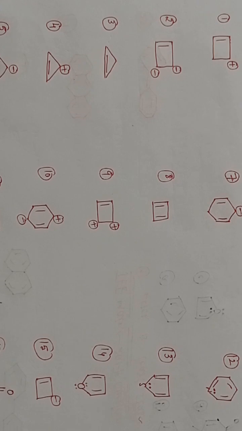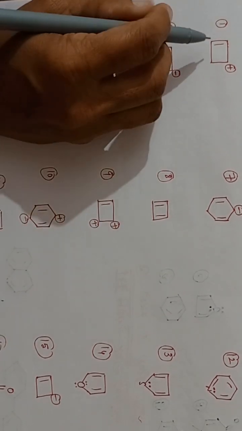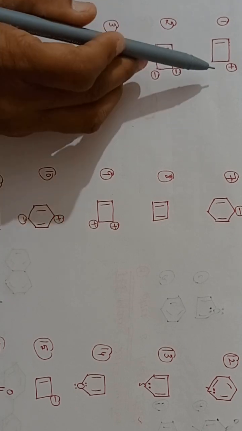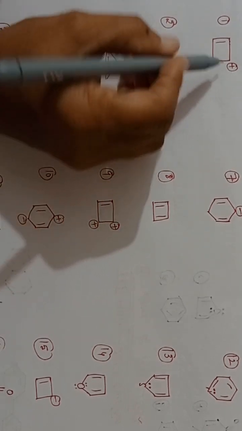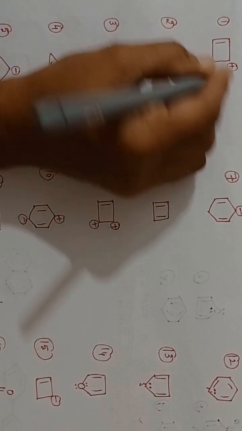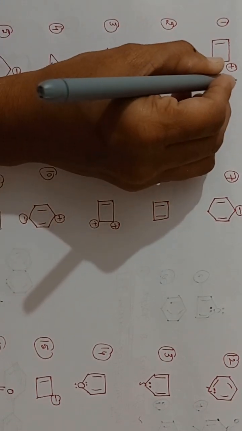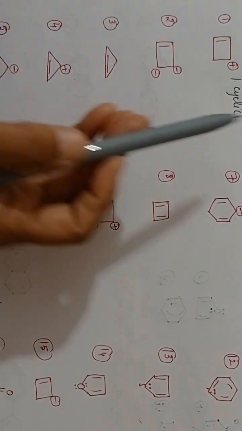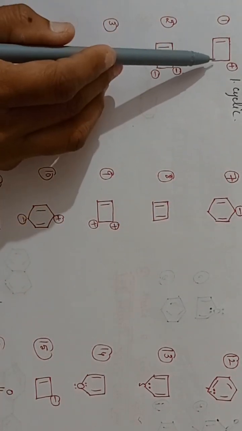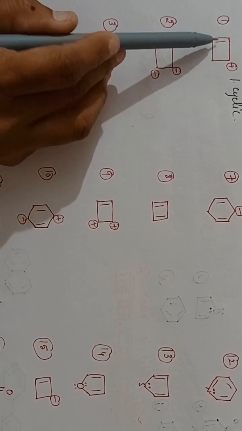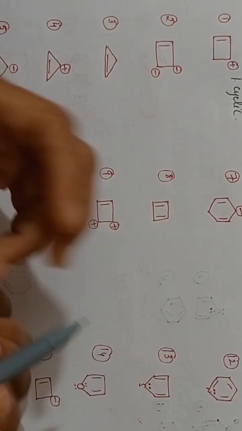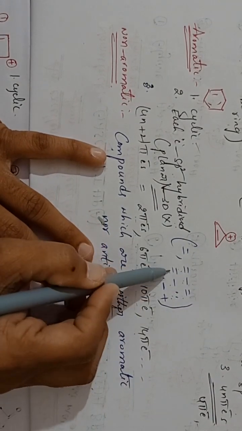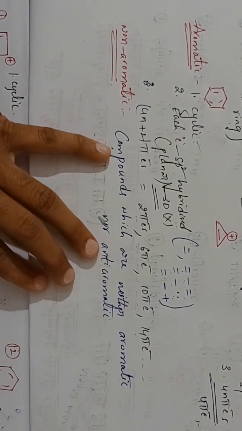See here, first example. The given compound is which one? Aromatic, anti-aromatic, non-aromatic. The compound is cyclic. It is a closed structure, so it is cyclic. First condition satisfied. Next one, sp2 hybrid. Each carbon atom should be sp2 hybridized. What is the conjugated system? I told you: double bond, sigma, double bond, sigma, lone pair, double bond, sigma, positive charge.